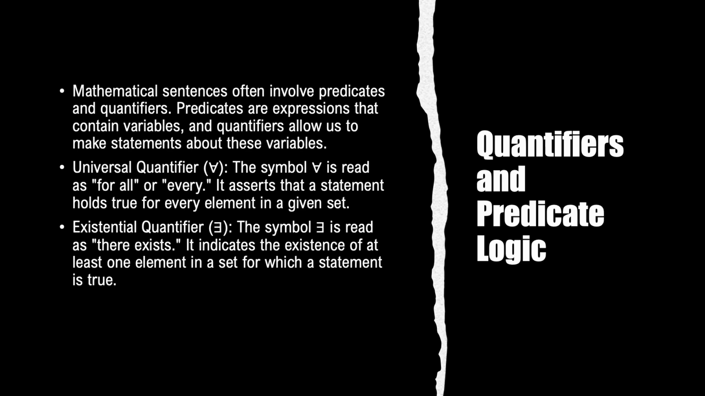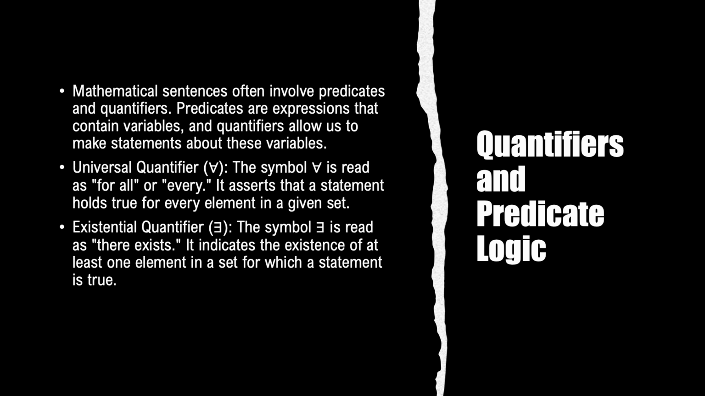In mathematical sentences, we often encounter predicates and quantifiers, which are essential for expressing statements about variables. Predicates are expressions that contain variables and are used to describe properties or relationships. These variables represent elements from a set, and the predicates assign properties or conditions to those elements. For example, we may have a predicate like P of x: x is divisible by 3, where x represents integers and the predicate asserts the divisibility of x by 3.